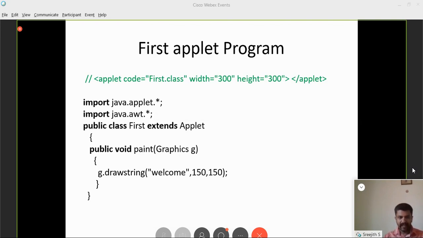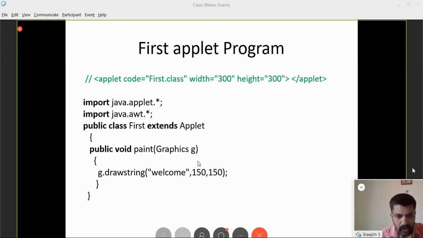We'll discuss that later. For the time being, just understand that the expansion of AWT is Abstract Windowing Toolkit, and the Graphics class is defined inside the AWT package.